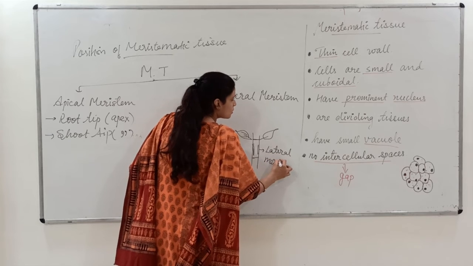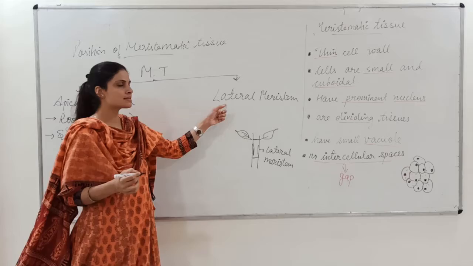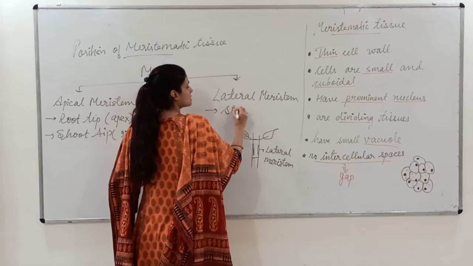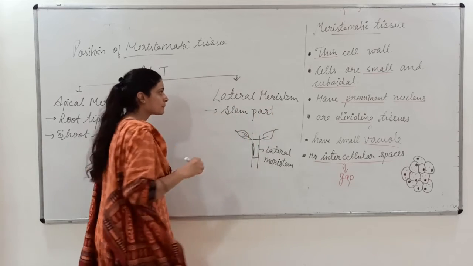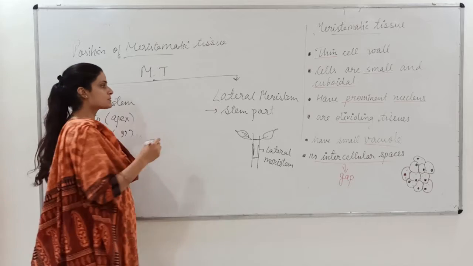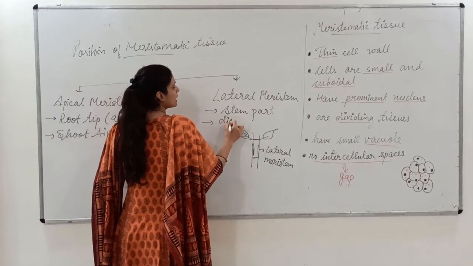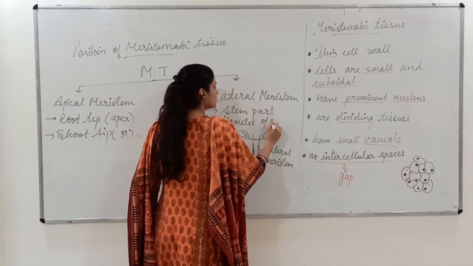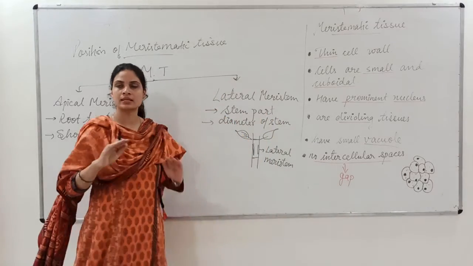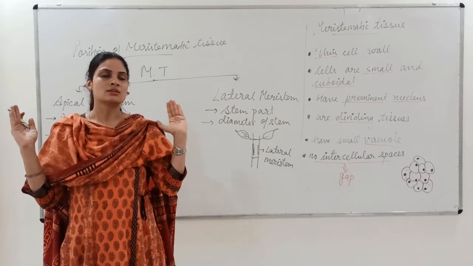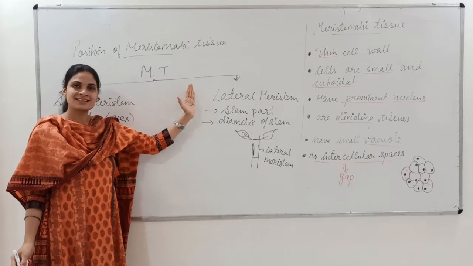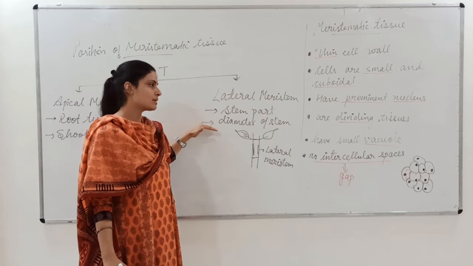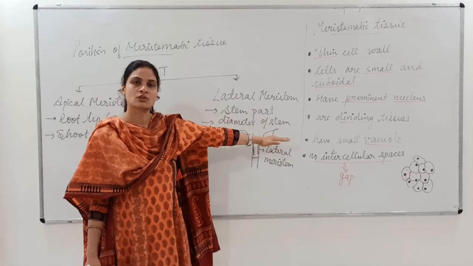Generally you will find the lateral meristem in the stem part, and it helps in increasing the diameter of the stem.